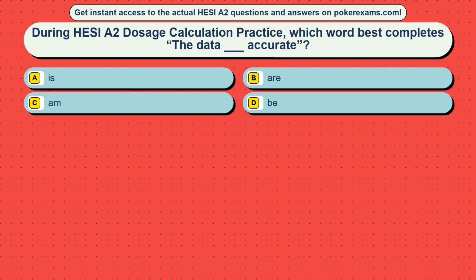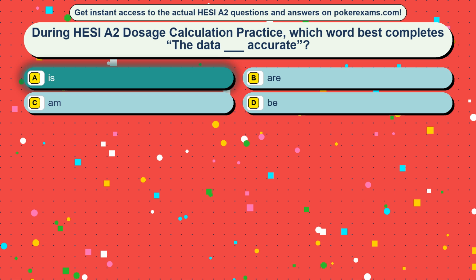Question 41. During HESI A2 dosage calculation practice, which word best completes the sentence: the data blank accurate? Option A is, option B tar, option C them, option D B. The correct answer is option A, is.